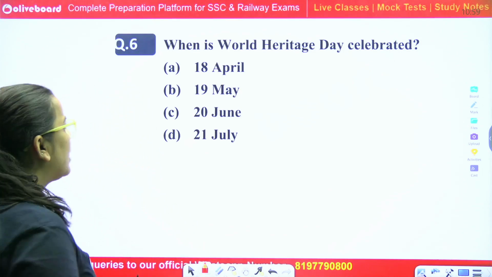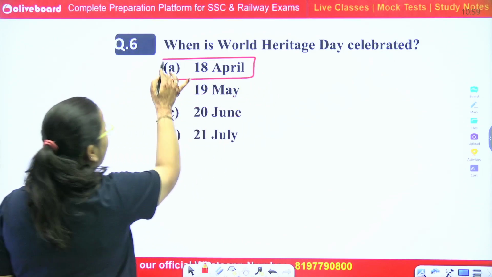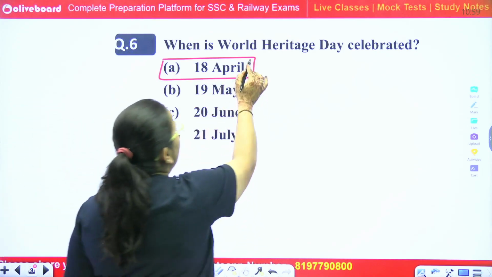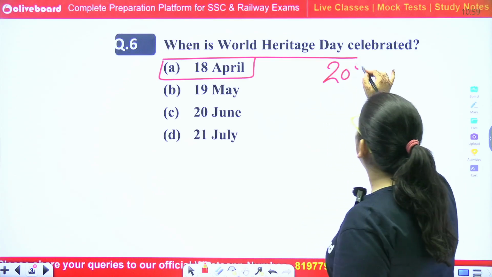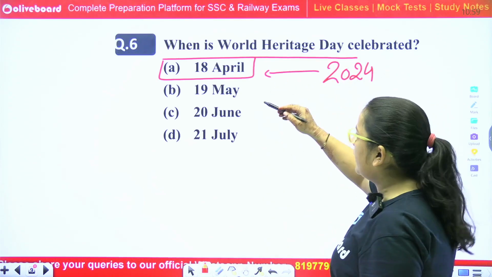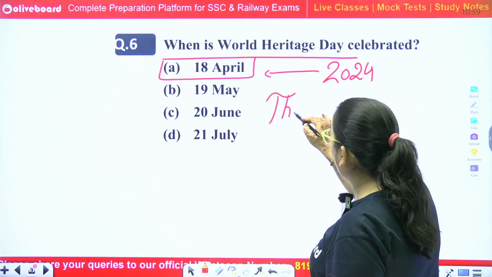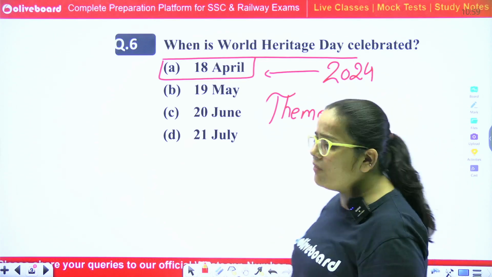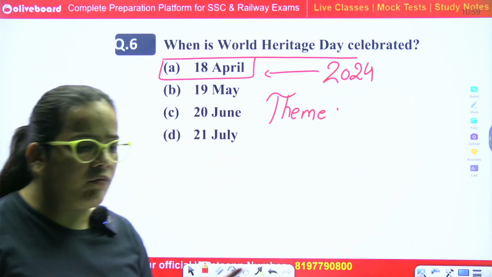Okay, so the correct answer is 18th April, right? World Heritage Day 2024 was also celebrated on 18th April 2024. And what was the theme? Can someone tell me what was the theme of World Heritage Day?